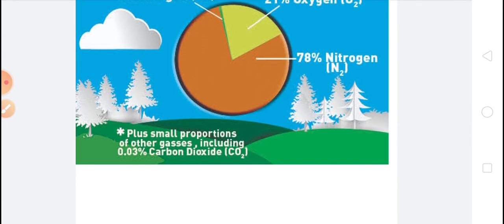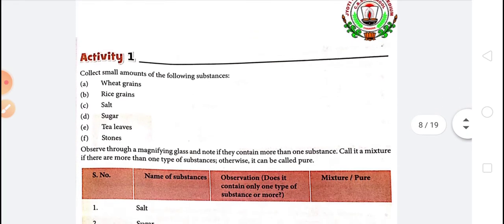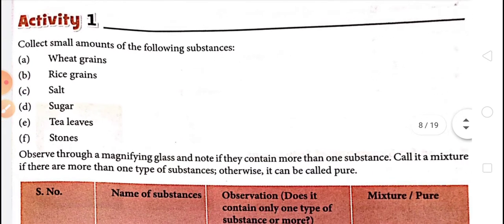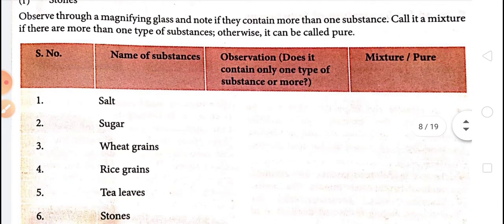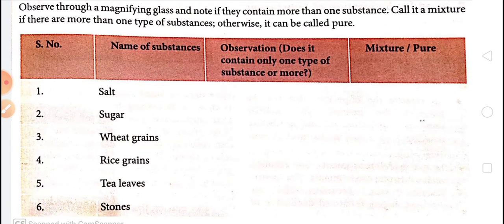To understand mixtures and pure substances, you can do this activity at home, children. Collect a small amount of wheat grain, rice grain, salt, sugar, tea leaves, stones, etc. and observe through a magnifying glass. If there is no magnifying glass, then you can observe simply and note if they contain more than one substance. Call it a mixture if there is more than one type of substance. Otherwise, it can be called pure.